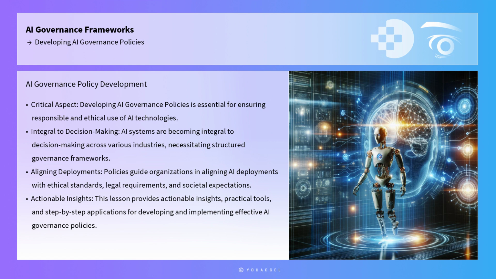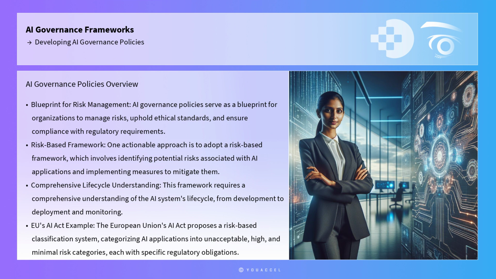This lesson provides actionable insights, practical tools, and step-by-step applications for professionals to develop and implement effective AI governance policies. AI governance policies serve as a blueprint for organizations to manage risks, uphold ethical standards, and ensure compliance with regulatory requirements. One actionable approach is to adopt a risk-based framework, which involves identifying potential risks associated with AI applications and implementing measures to mitigate them.